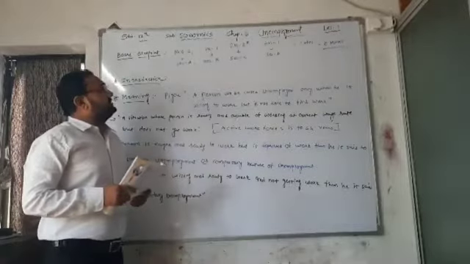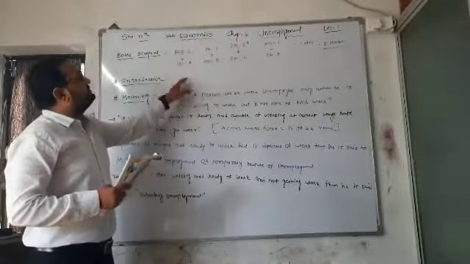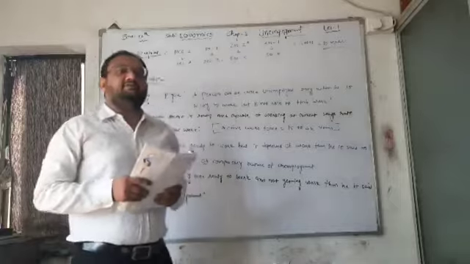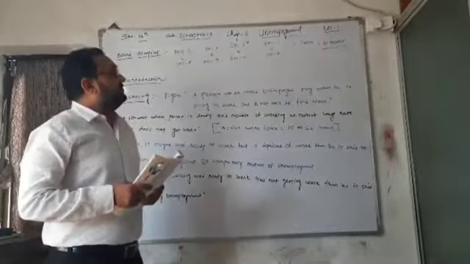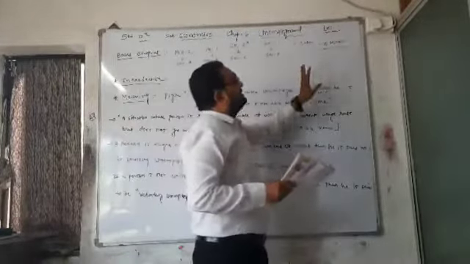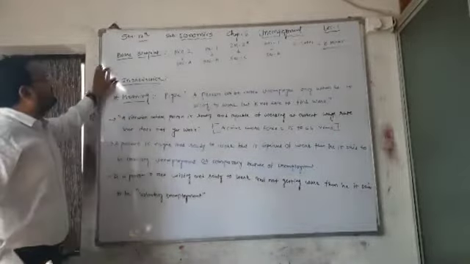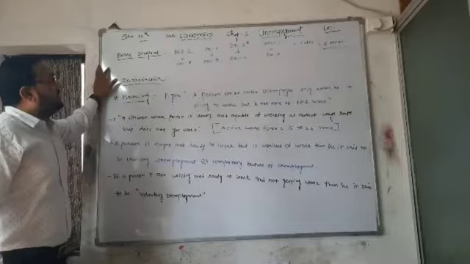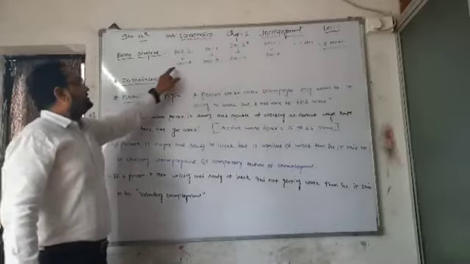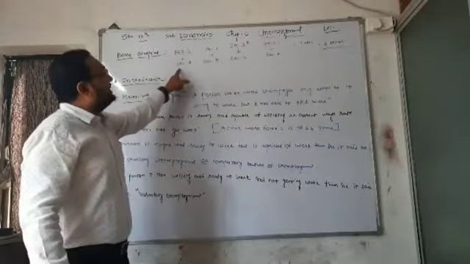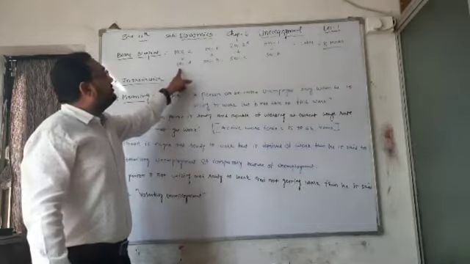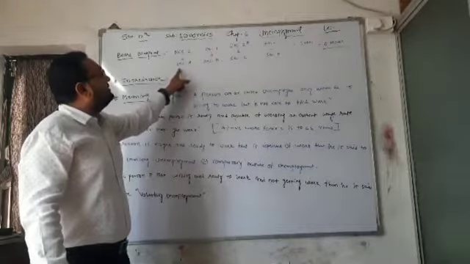Today we are going to start chapter number 6 of subject economics, and the name of the chapter is unemployment, and this will be our lecture number 1. Let us first of all discuss the blueprint of the board, in which there are 2 questions from section A. It means there will be 2 MCQs from this chapter.